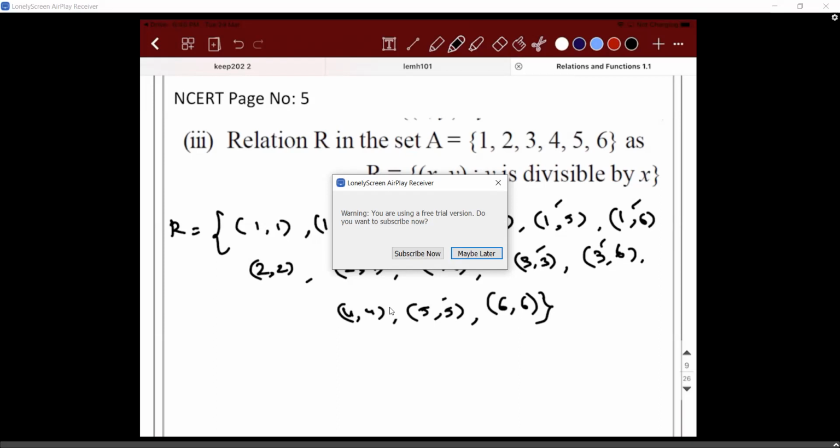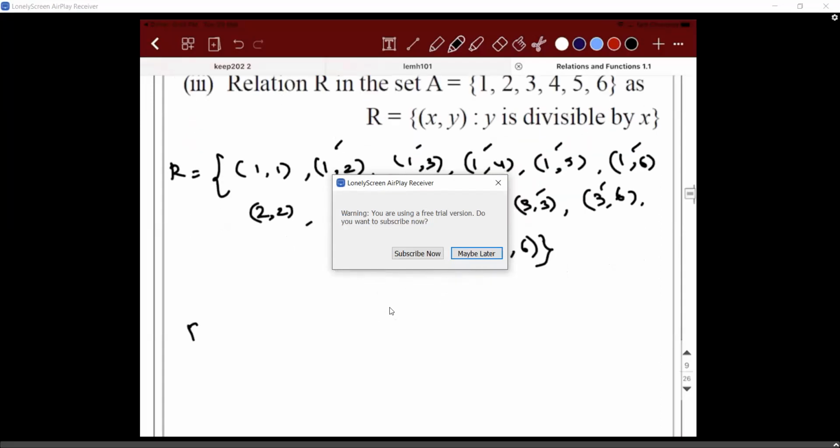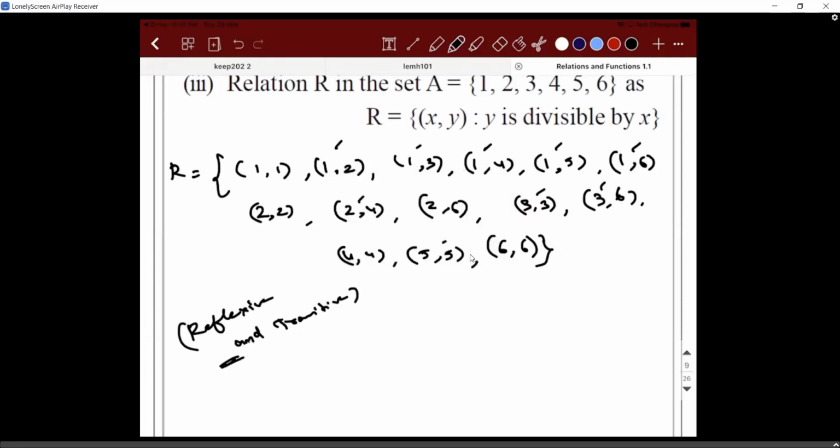So for transitive, we need to take two conditions. If 1 comma 5 belongs to R and 5 comma 1 belongs to R, then you will start speaking about transitive, or else you will stop. You have to understand. So it is both reflexive and transitive, but not symmetric. Shall I proceed?